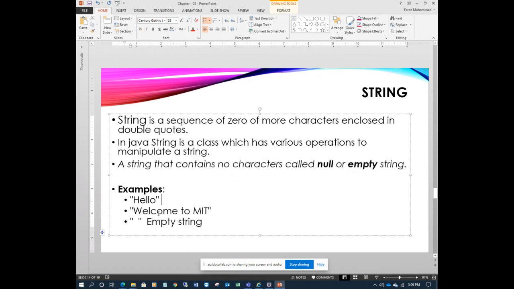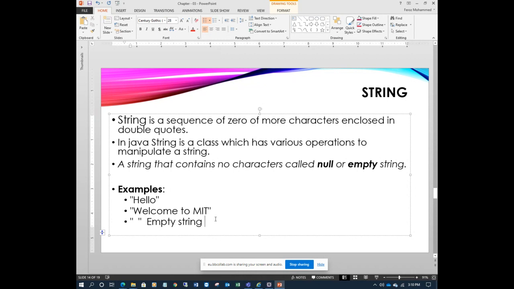If you don't have anything, it's a null or empty string. Like here, this is empty, there is nothing. Just write it like this. This is an empty string. Null means nothing is there, that is, no characters. So a string is a sequence of zero or more characters. Zero means null, or more characters: one character, two characters.